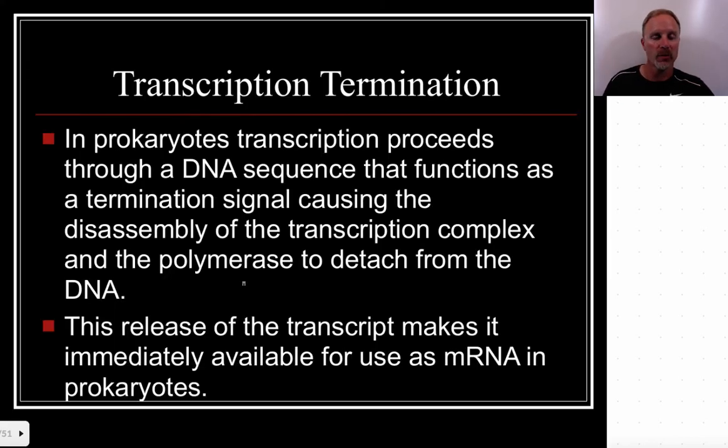Okay, and then once we get to the end of this DNA sequence of transcription, this is where the RNA polymerase molecule is going to detach from the DNA, and that's that terminator sequence. And this makes the messenger RNA immediately available for use. Of course, in prokaryotes, which we just saw. In a eukaryotic cell, it might need to be processed a little bit.